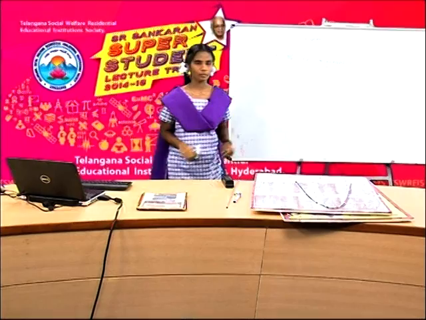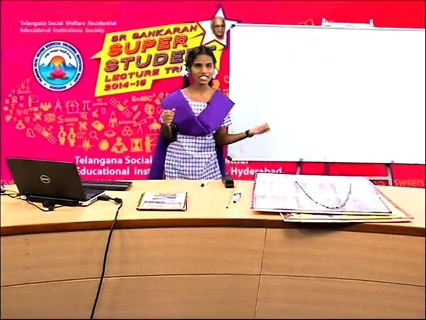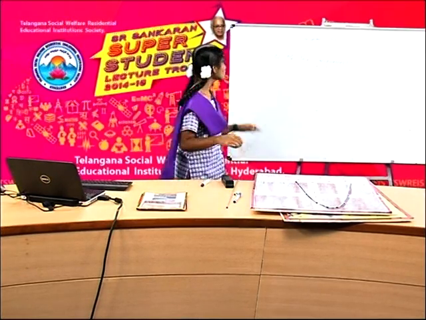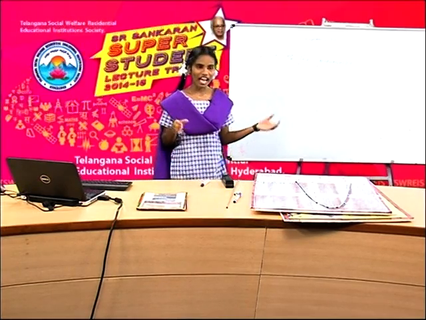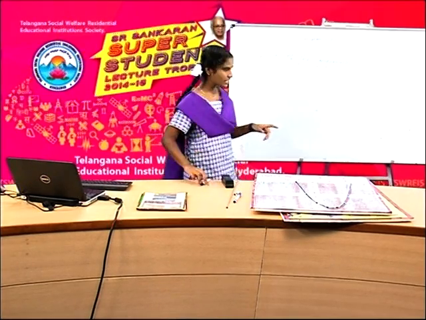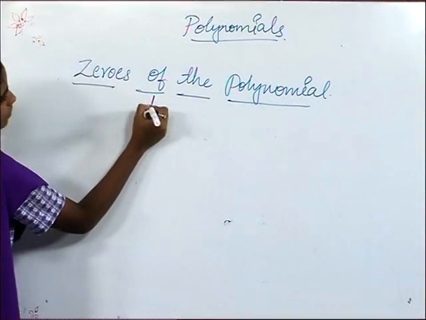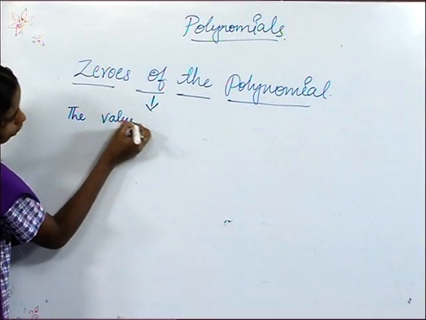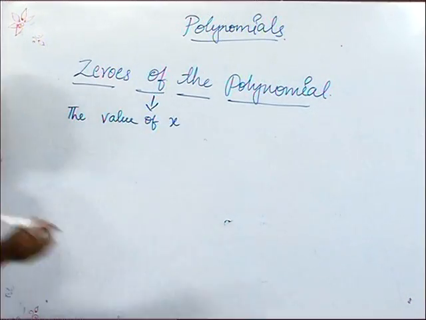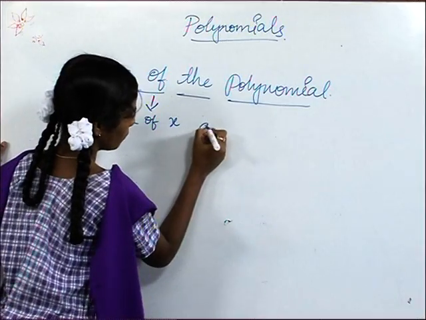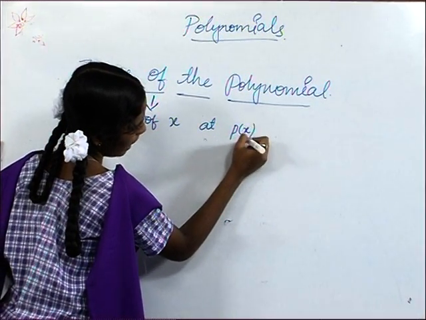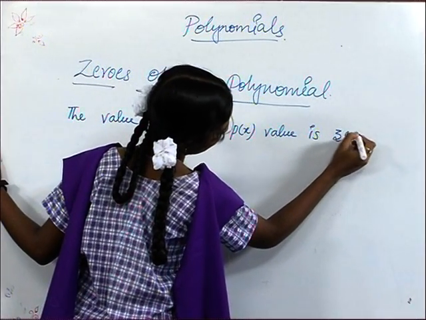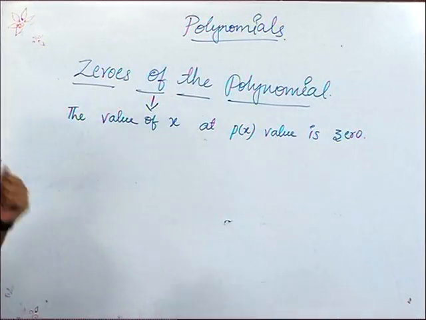Zeros of the polynomial. Friends, do you know what zeros of the polynomial is? Yes, you are right. Zeros of a polynomial means the value of x at which p of x value is 0 is called the zeros of the polynomial.